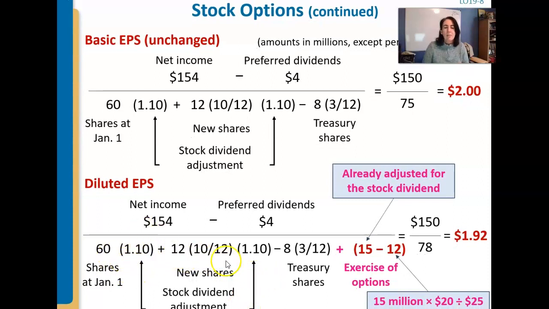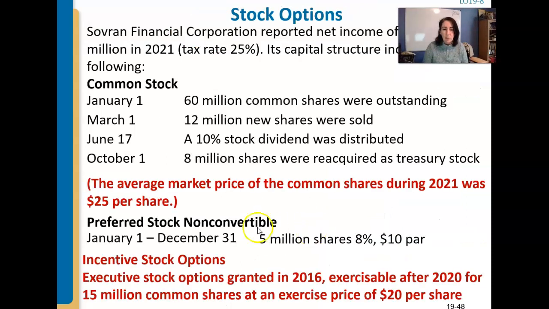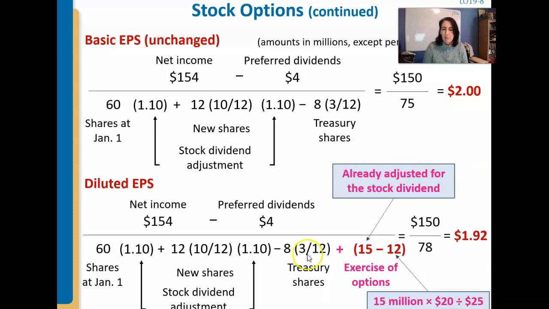Okay, so you have the same piece here. Now let's explain what just happened here. The idea was there is potentially 15 million more shares of stock. So if we went back here, there you go, 15 million more shares of stock if they were exercised. Okay, and here's where it gets really odd. It's like, okay, there could be another 15 million out there in the world, and we consider them having been out there for the whole year, right? Which is why we don't do that prorating piece for periods of months. 15 million shares of stock out there in the world.